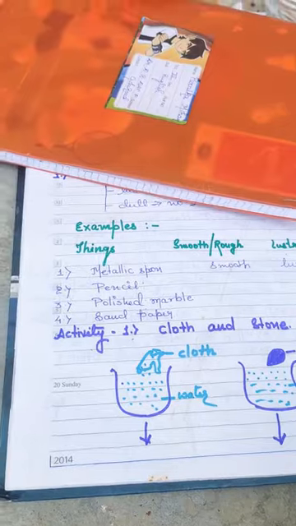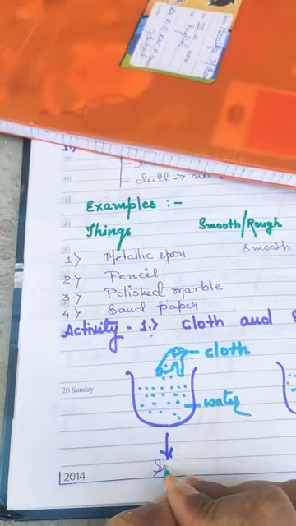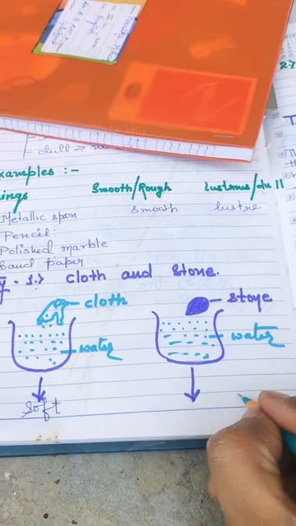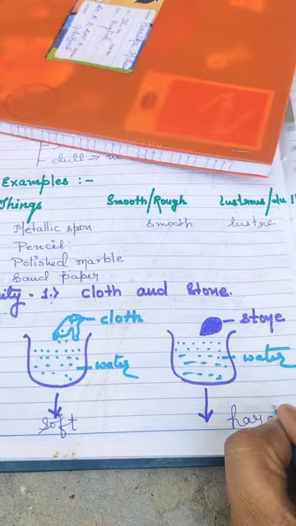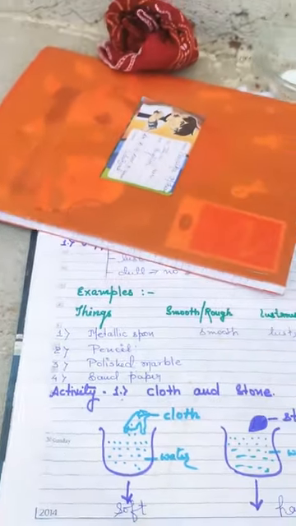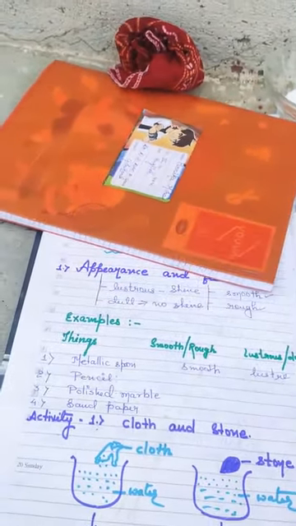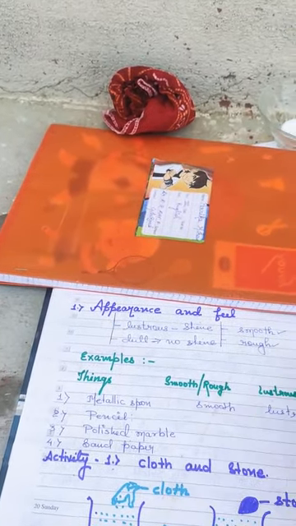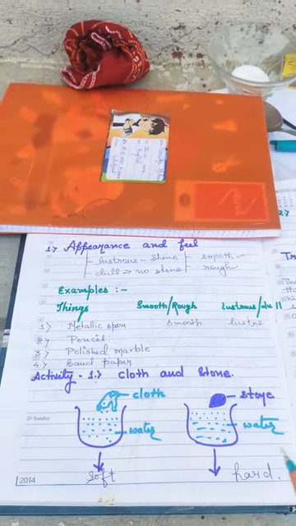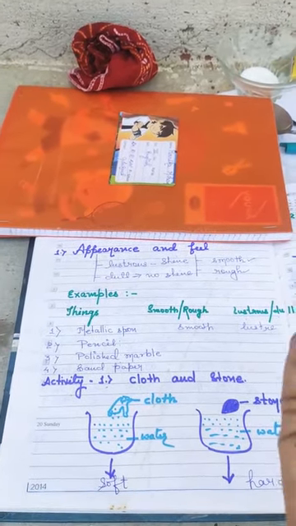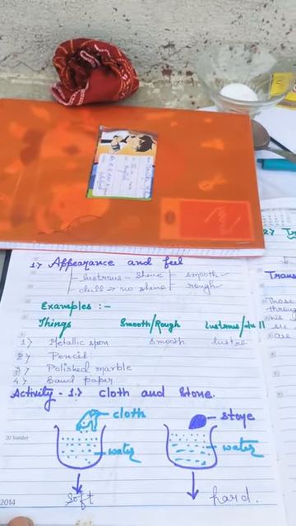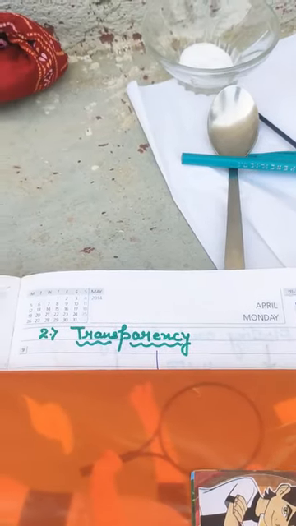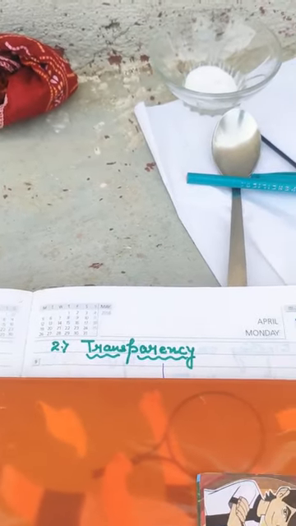So the things which can be compressed are known as soft material, whereas the things which cannot be compressed are known as hard material. Now the things are very clear to you. Depending upon the appearance and feel, the things can be categorized as lustrous or dull. On the basis of their texture they can be considered as smooth or rough, or sometimes also as soft and hard. Now the second property is transparency.